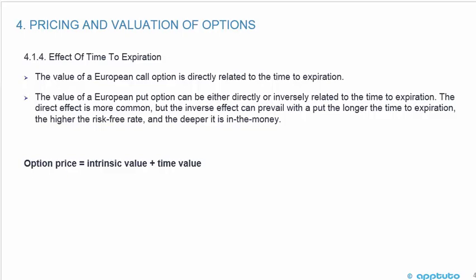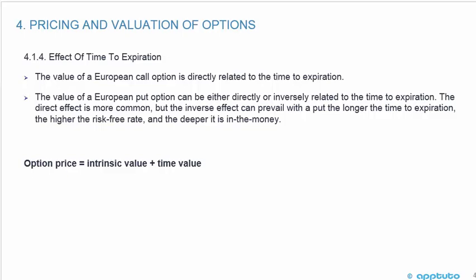So the longer I have in the future to have that right, the more value it has to me. If we're looking at options on stocks, for example, stocks have volatility, and the longer the time I have the option, the higher the probability that with volatility, I might be able to exercise my option. So time has a value with regards to options, because the longer the time, the more time value I have, because it increases the probability of exercise.